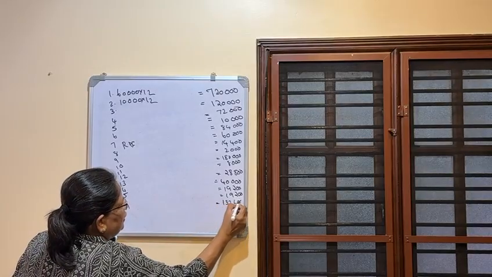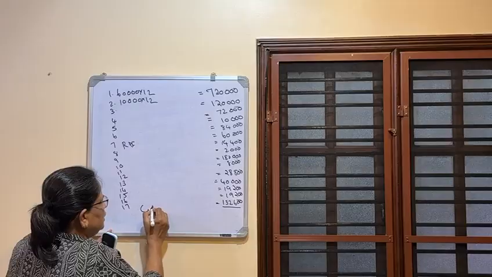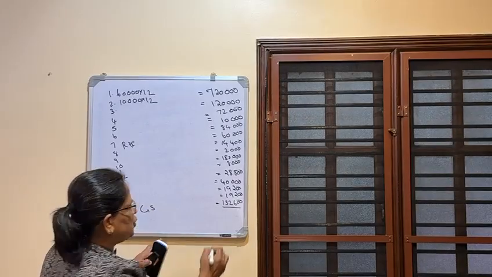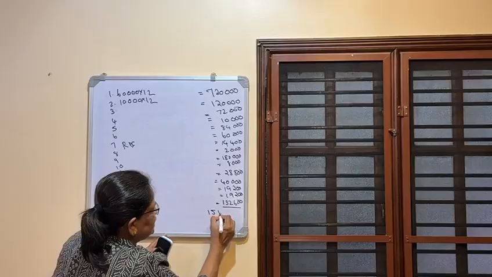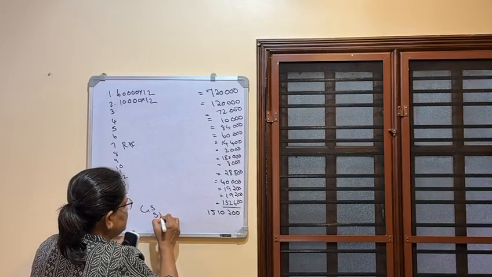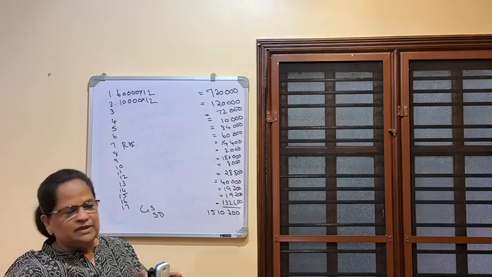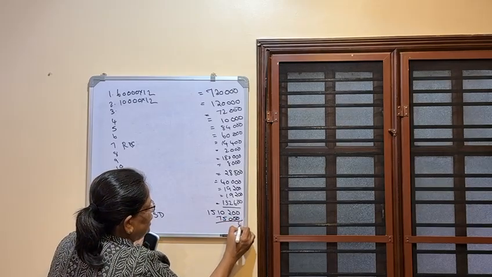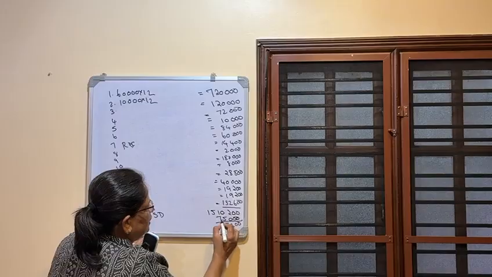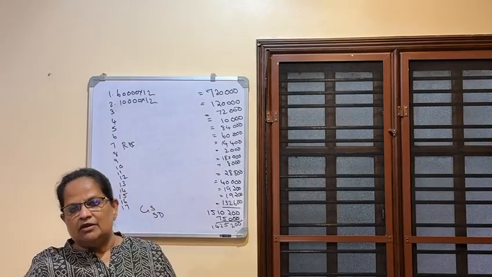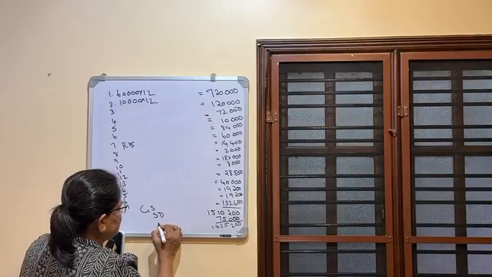1,32,600. Now you have to take the gross salary. Gross salary total you will get 15,10,200. Now less standard deduction. Standard deduction, new scheme, 75,000. So here 14,35,200. This is the taxable salary.